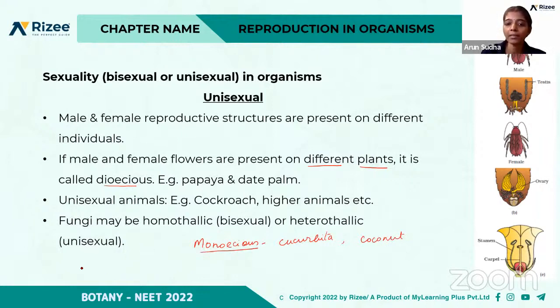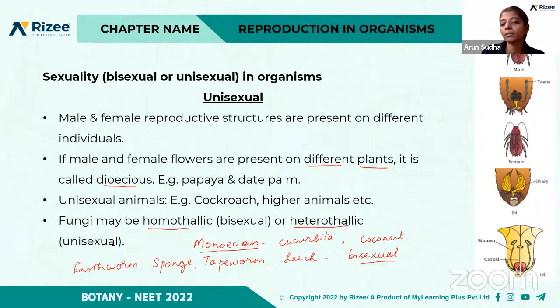If you take the earthworm, sponge, tapeworm, and leech, these are all examples for bisexual or hermaphrodite. Earthworm, sponge, tapeworm, and leech are all examples of bisexual or hermaphrodite animals. Unisexual animals include cockroach and higher animals. Fungi may be either homothallic or heterothallic, that is, they can be either bisexual or unisexual.